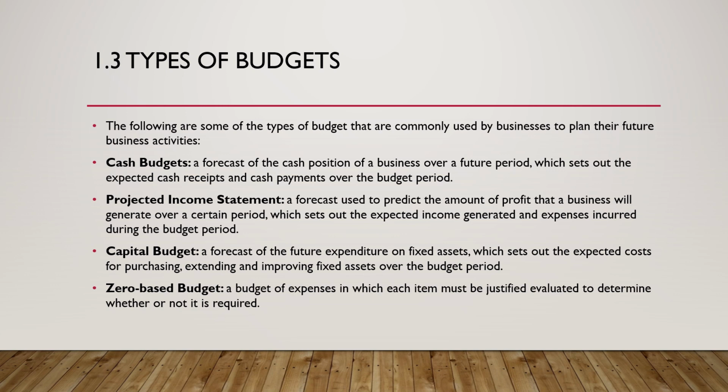So as you are drawing up this budget, you are actually drawing up a budget that talks to what receipts are you expecting? How much cash do you expect to come into the business, and how much cash you expect to spend out of the business? So here we're looking at your income and expenditure. So that is the most important thing to look at in terms of this budget.